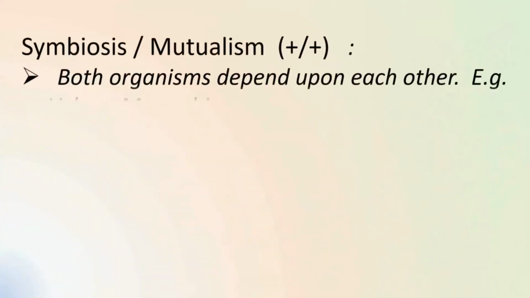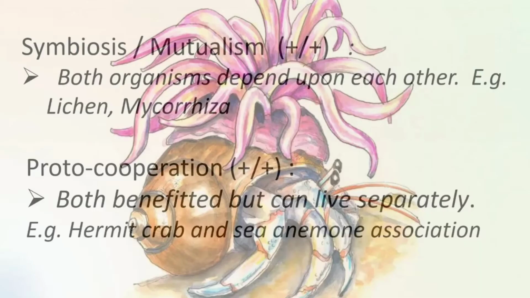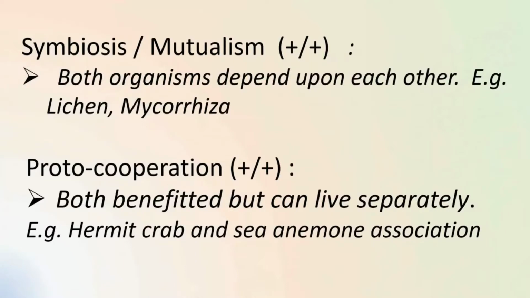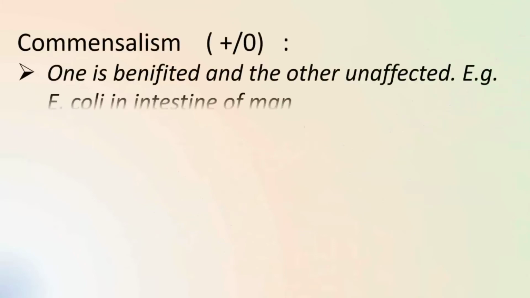The first one is symbiosis or mutualism, where both organisms depend upon each other as they both are benefited. For example, lichens and mycorrhiza. Similar to symbiosis is proto-cooperation, where both organisms are benefited, but the difference is that the individuals can live separately. Next is commensalism, where only one organism is benefited while the other remains unaffected.